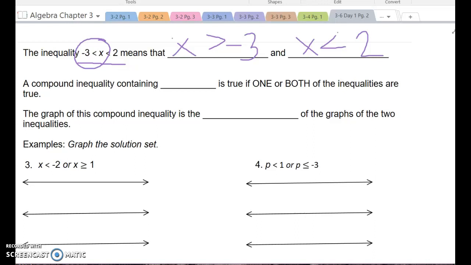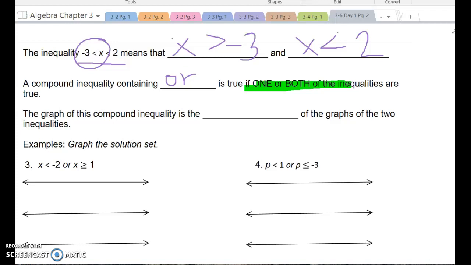A compound inequality containing the word "or" is true if one or both are true. So now I no longer need to have both parts be accurate. It will fit that particular compound inequality if at least one of the parts is true.